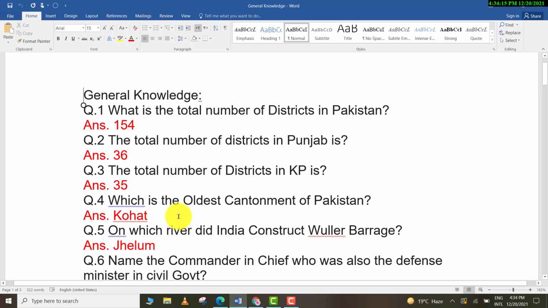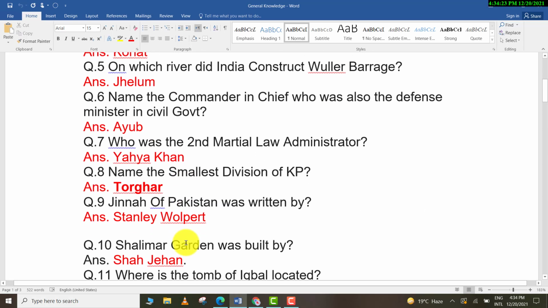Which is the oldest cantonment of Pakistan? Kohat. On which river did India construct the Wular Barrage? Jhelum. Name the commander-in-chief who was also the defense minister in civil government. Ayub. Who was the second martial law administrator? Yahya Khan. Name the smallest division of KP. Torghar.